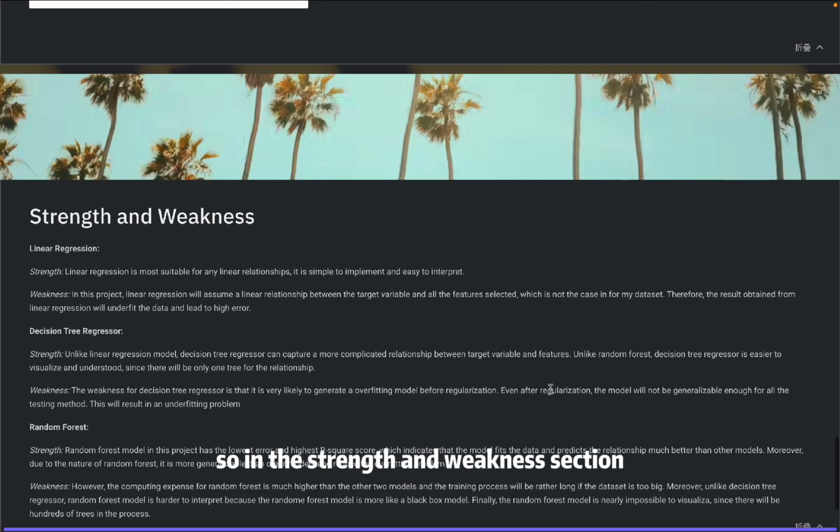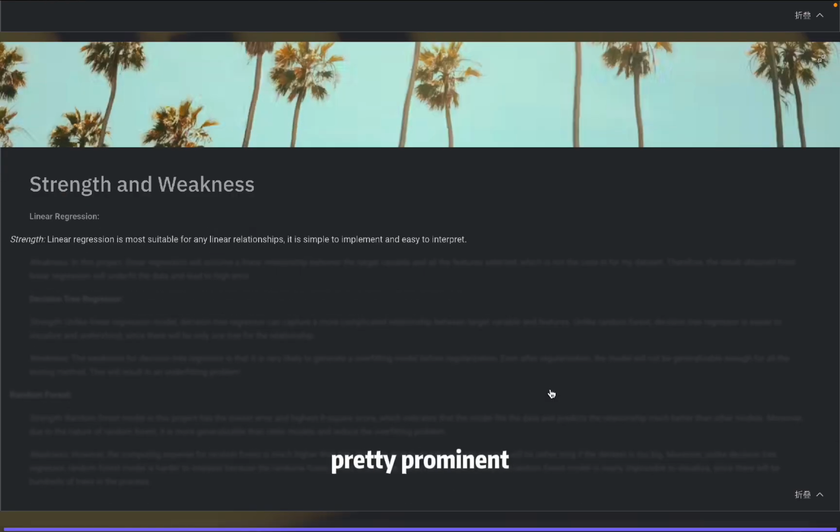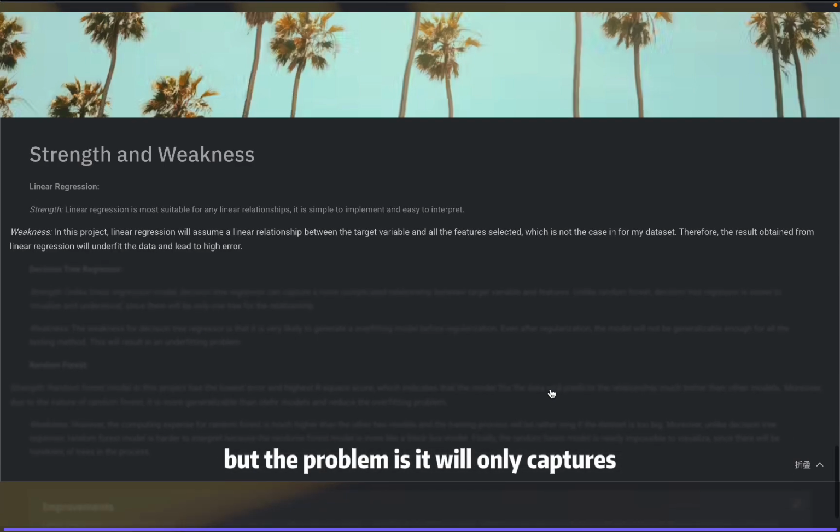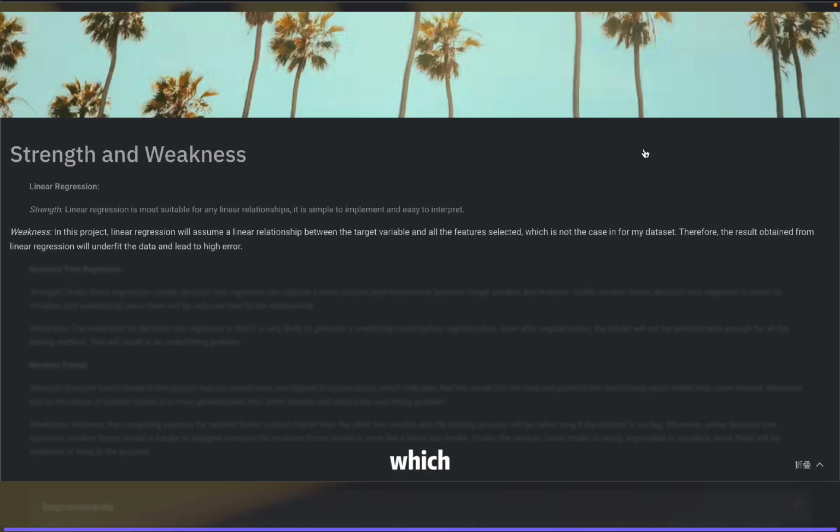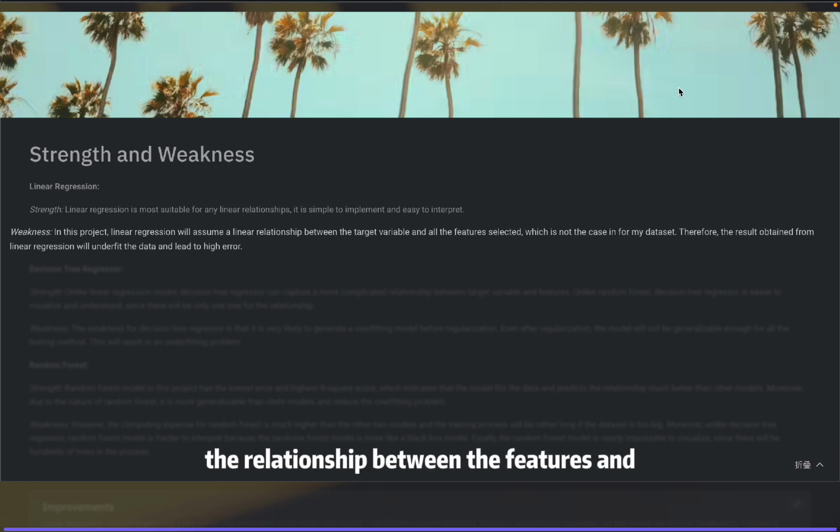In the strengths and weaknesses section, the strengths of linear regression are pretty prominent. It is very simple to build and very simple to interpret. But the problem is it only captures a linear relationship, which in my case is just not going to work. The relationship between the features and the target variable may not be linear, which is why it has pretty bad predictions here.